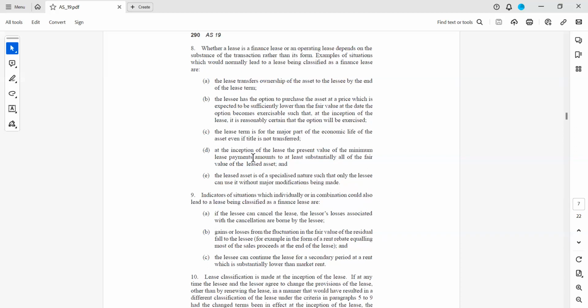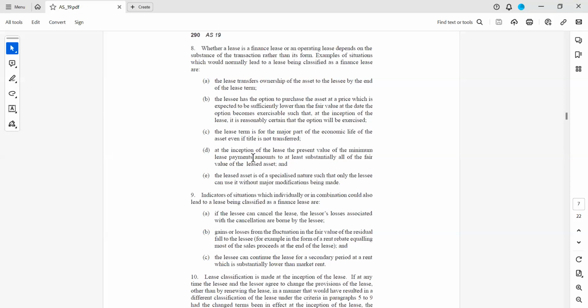If the lessee uses the asset for the entire economic life of the asset, then it will be considered as finance lease. Other one is if the minimum lease payments are almost the fair market value of the leased asset, then it will be considered as finance lease.